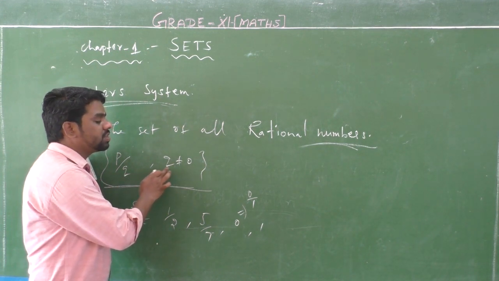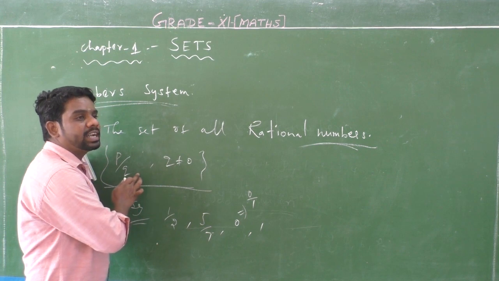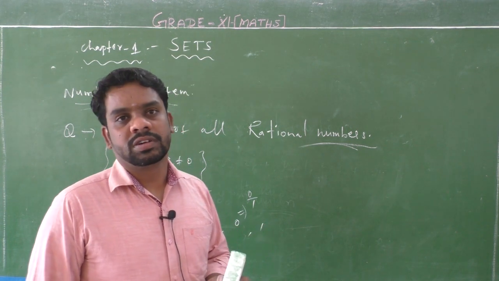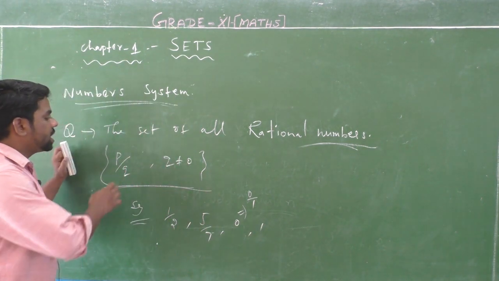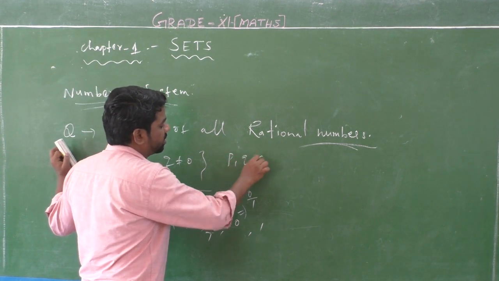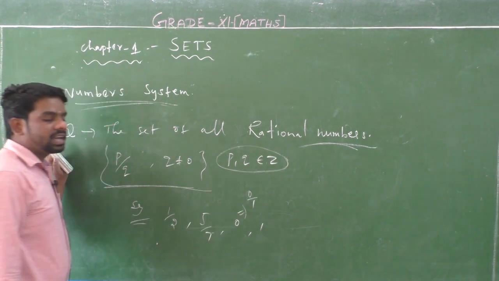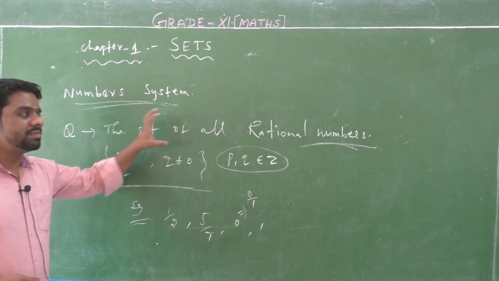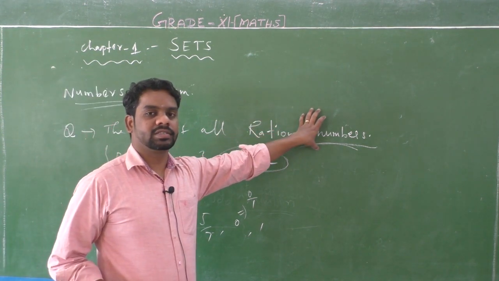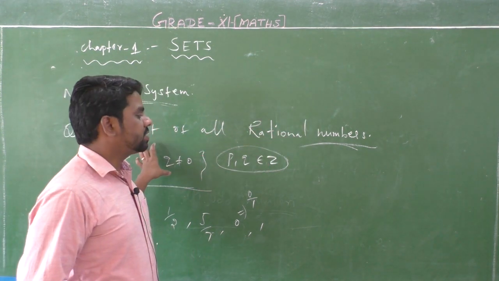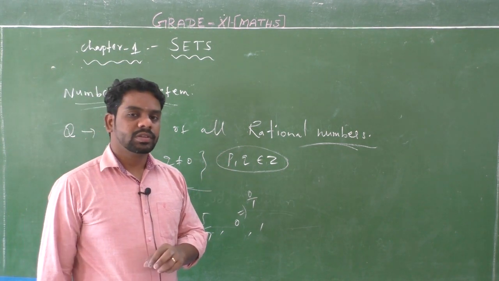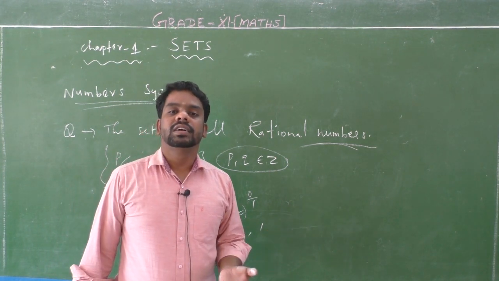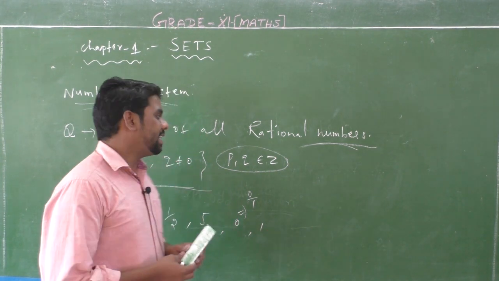So in p by q, q is not equal to 0, the numerator can be any value, but the denominator value is non-zero. And p and q belong to Z. Numbers of this form are all called rational numbers. For example, 1 by 2, 5 by 7, 0, 1, 2, 3 and so on are all rational numbers.